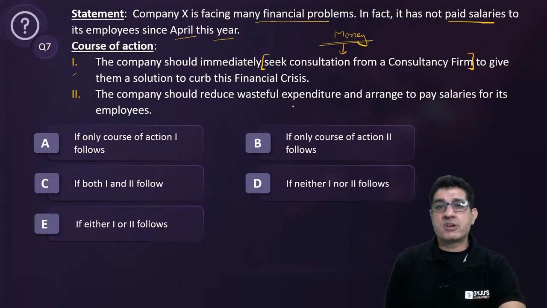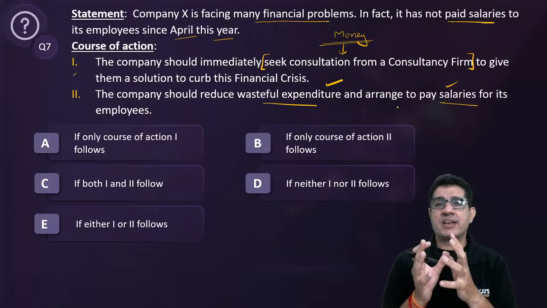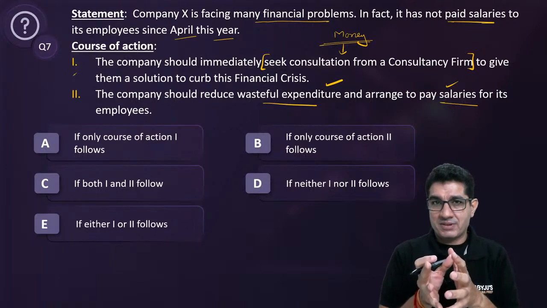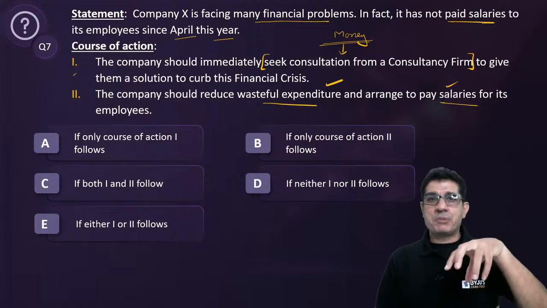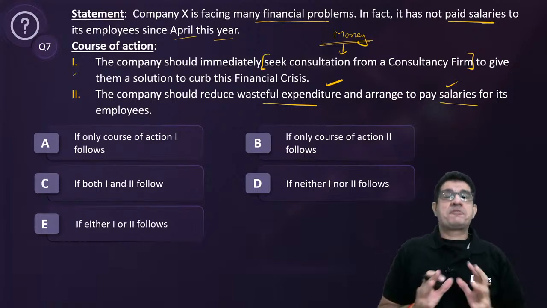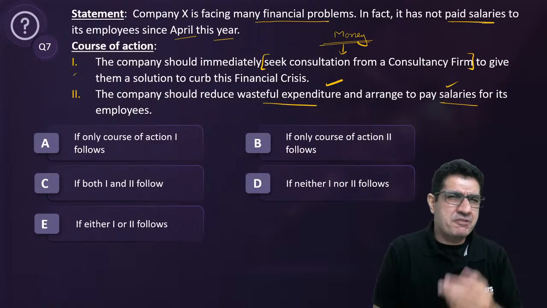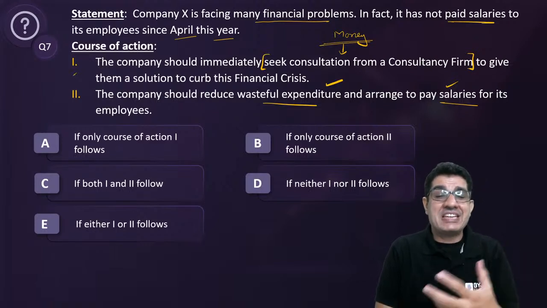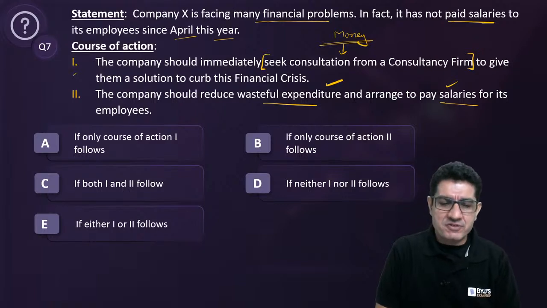Okay, second, should reduce wasteful expenditure? Yes. Arrange to pay salaries? Yes, because see, why do you hire employees? At the end of the day, every organization has a problem that they want to take care of. So they hire people who take care of that problem, right? Now, if you don't pay them and they've already not been paid for quite a while, if people leave, you'd not have anyone to take care of the problems. So the very existence of the company will be threatened.